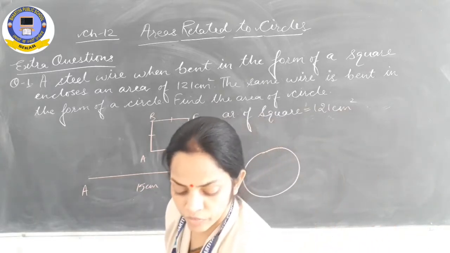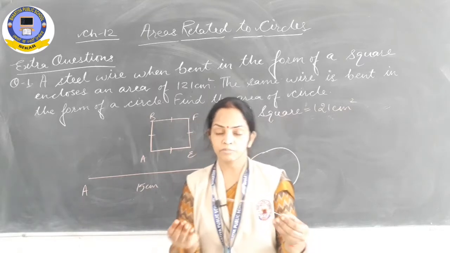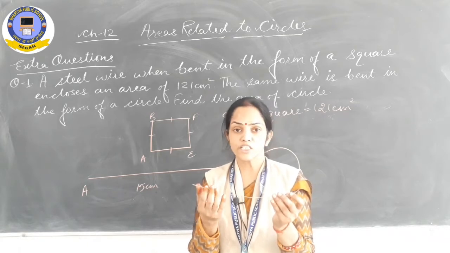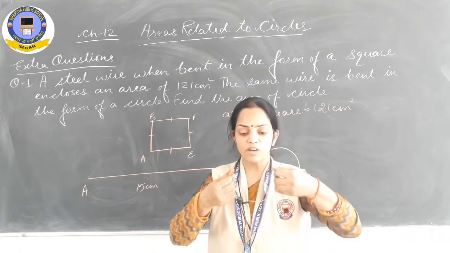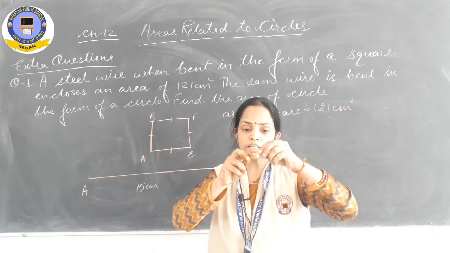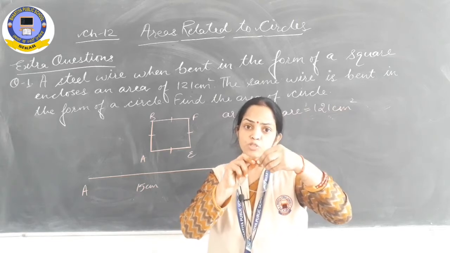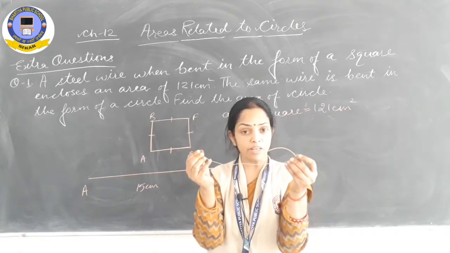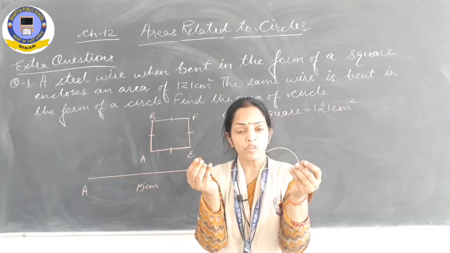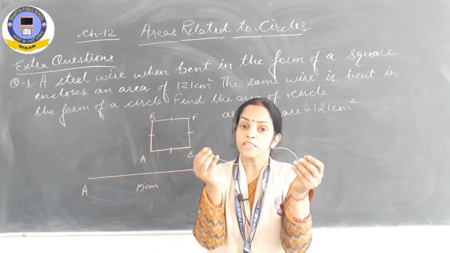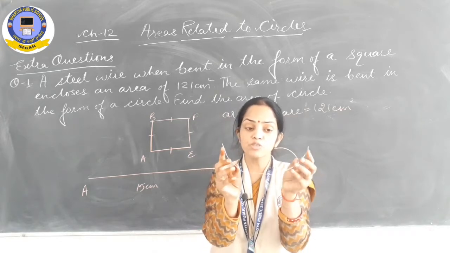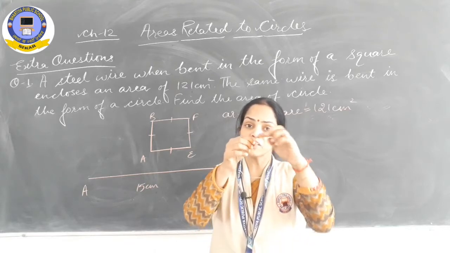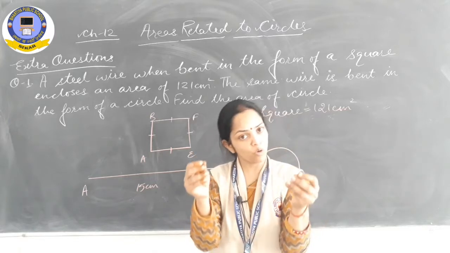Let me show you. Suppose I have taken a wire. Now I will convert this wire in the shape of circle. I have converted this wire in the shape of circle. So that whole wire I have used to form this circle. It means whatever length of wire was given when it was straight, the same length of wire we have used to convert it into circle. That means circumference of circle is equal to length of whole wire.